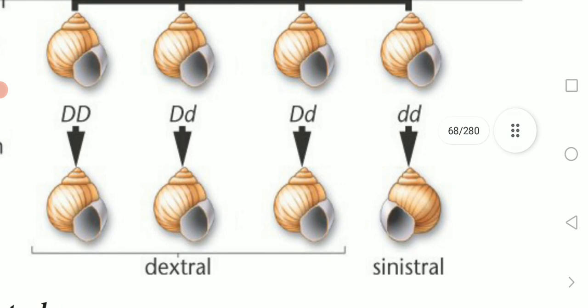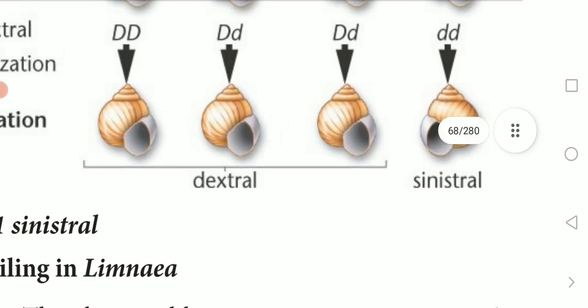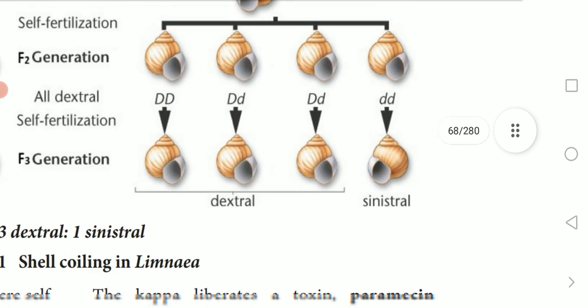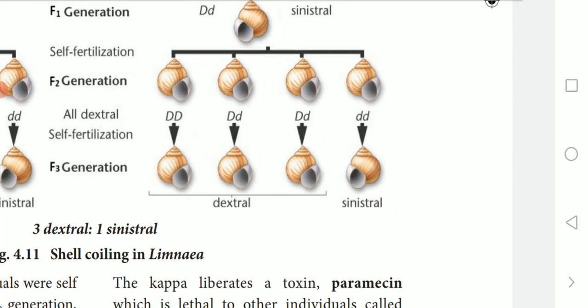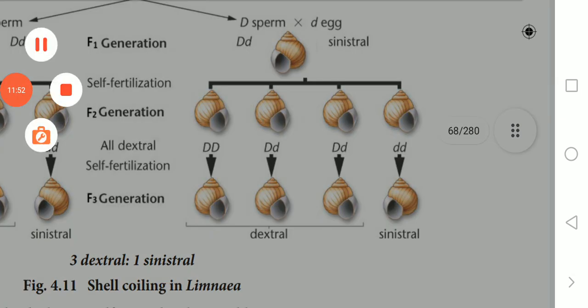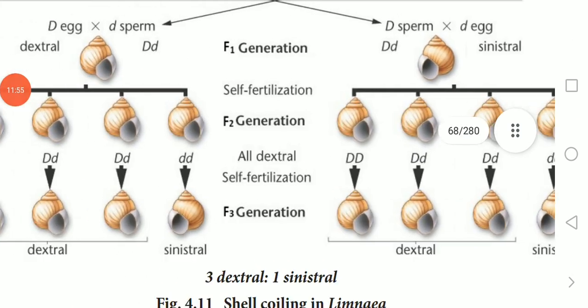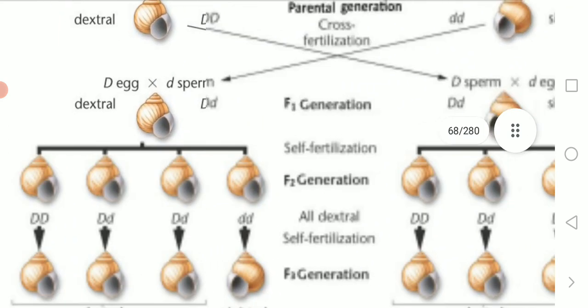And next, we cross this F2 generation to form the F3 generation. Here in the F3 generation, if you cross capital D capital D, the dextral type will come. If you cross capital D small d, that also gives dextral generations. If you cross capital D small d here also, the dextral type will come. The first three shells in the F3 generation are dextral type, whereas the last shell comes as a sinistral type.